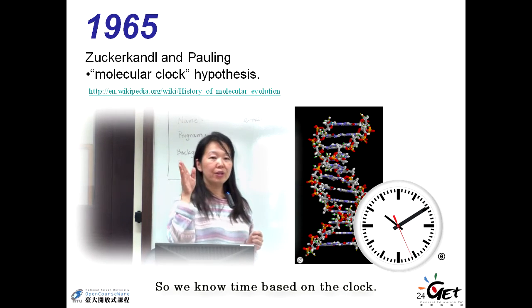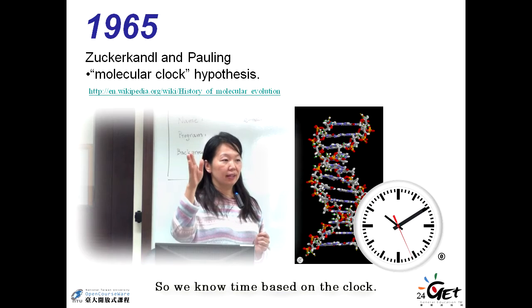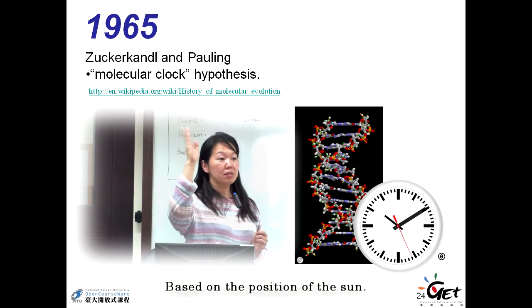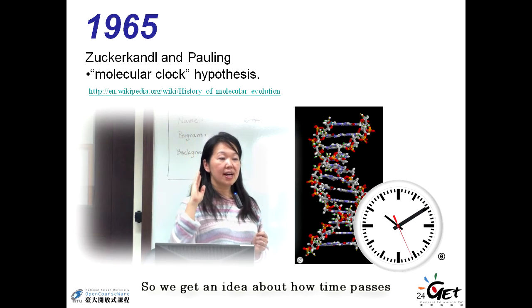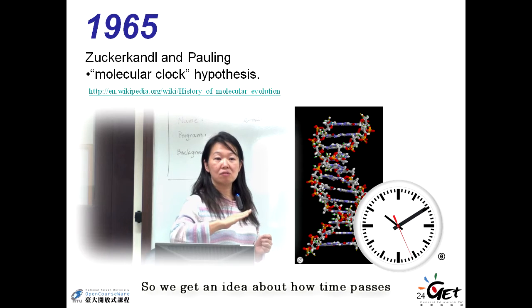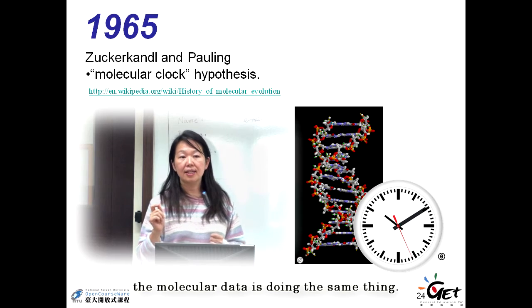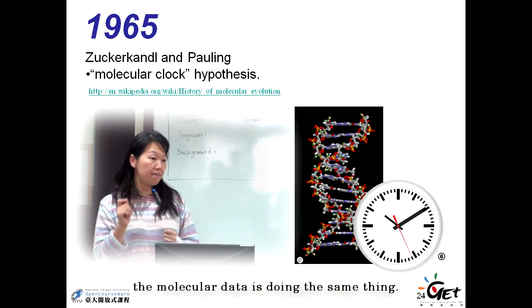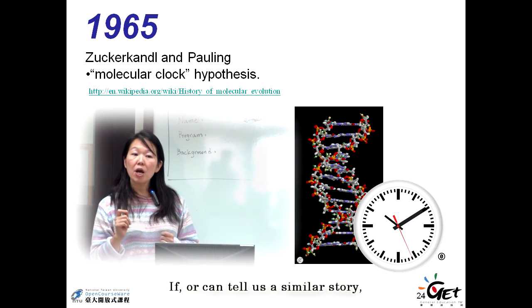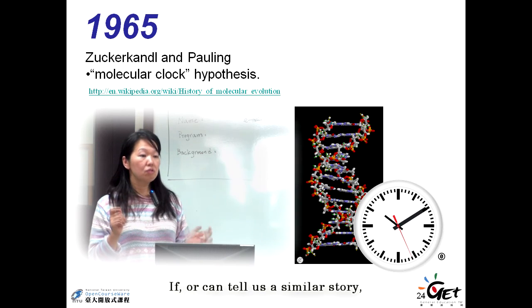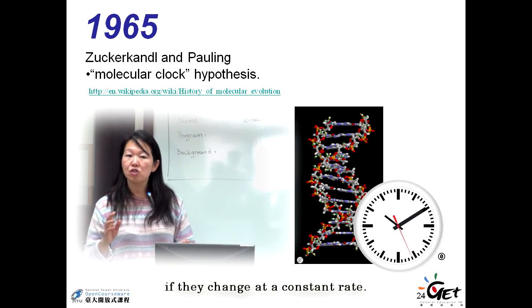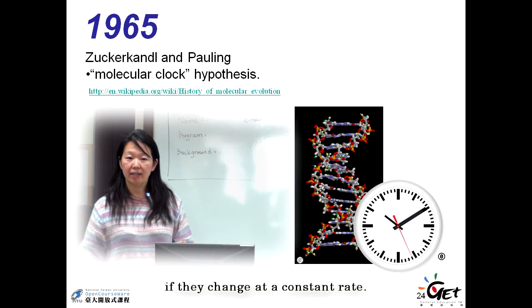The molecular clock is the same idea about a clock. We know time based on the clock, based on the sun, the position of the sun. So we get the idea about how time passes during the day. Then the molecular data doing the same thing, or can tell us a similar story, if they change at a constant rate.